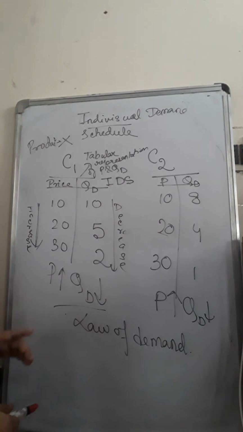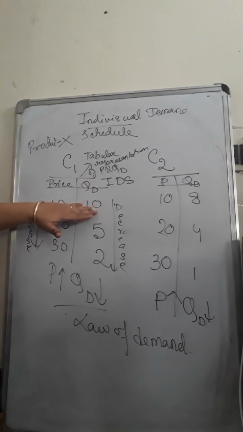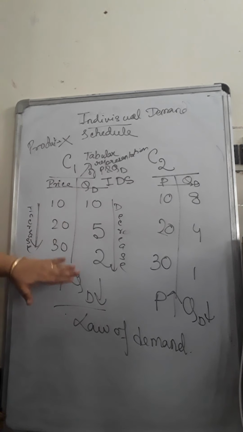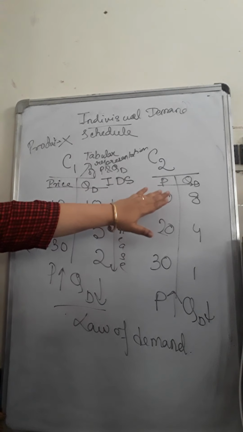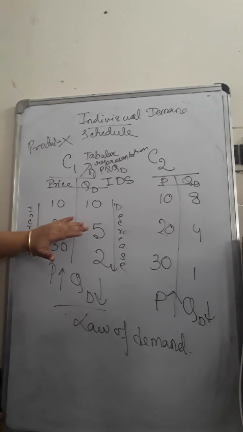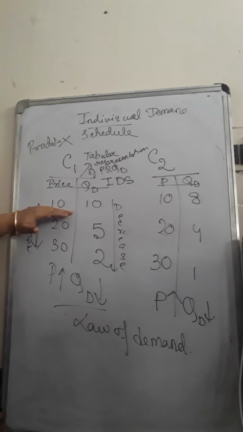Now, one thing is different. Here consumer 1 has shown a decrease in quantity with a price rise. Consumer 2 has also shown a decrease in quantity demanded with a price rise. But the difference is there. Check at price 10. Their behavior is the same, but the difference is why the 2 consumers will behave alike.